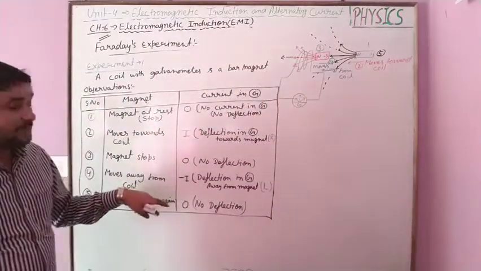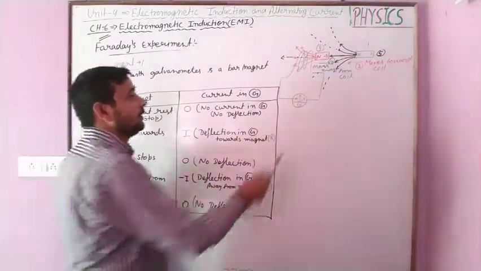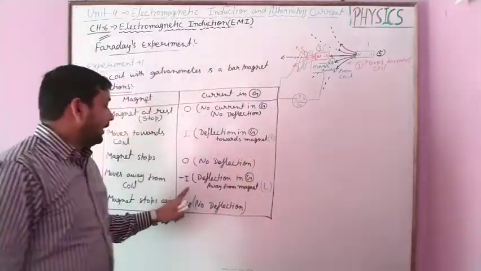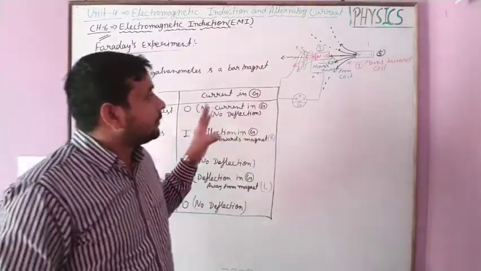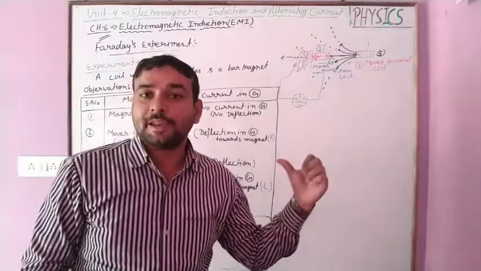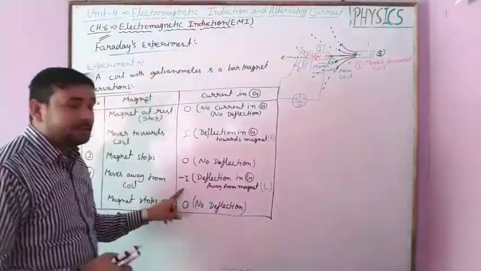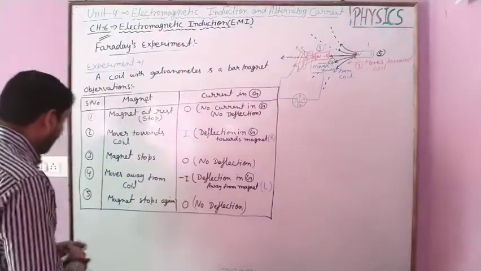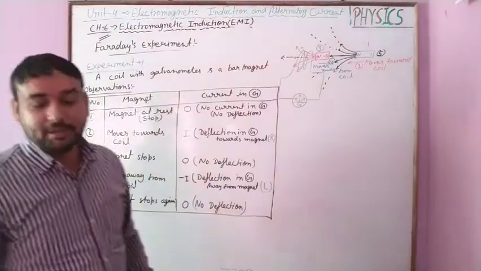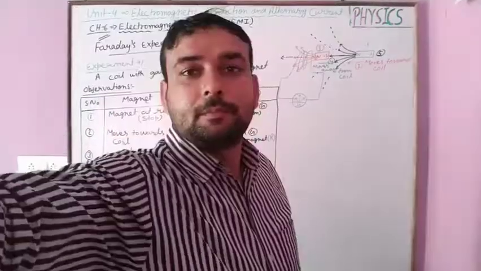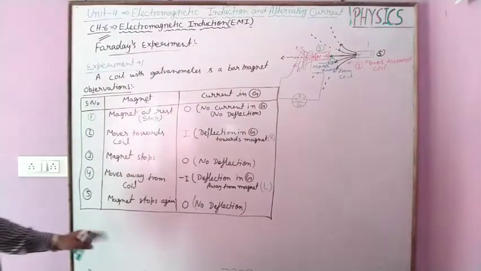The observation is deflection in the galvanometer toward the left direction, and because the direction of motion changes, the current also reverses. So this current is taken as negative, and next the magnet stopped again, there is no current in the galvanometer. So note down these observations.